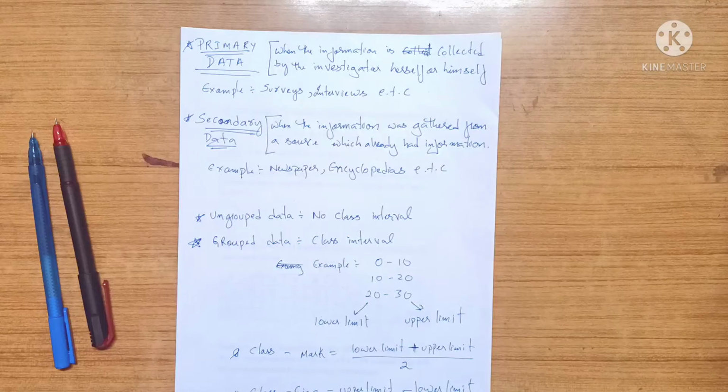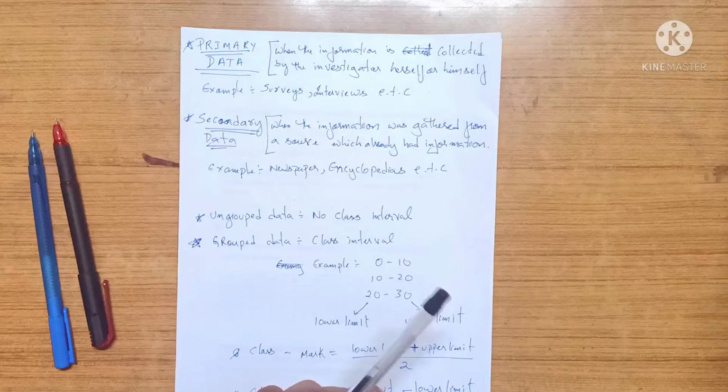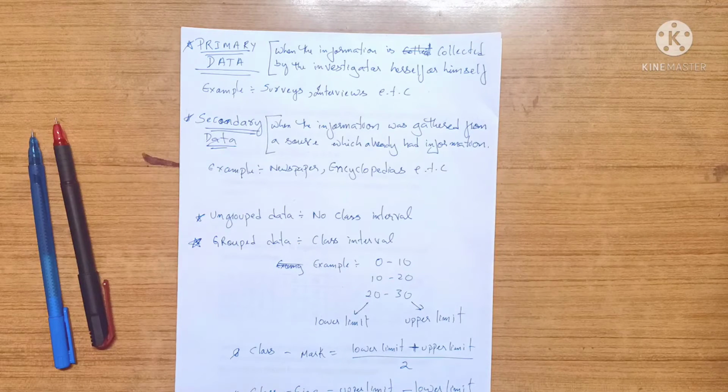Suppose you go asking all your friends if he or she is an anime person or not, and you come to a conclusion that 60% of the students are anime fans. So you're personally going and collecting. That's called primary data because you're doing it yourself, right?